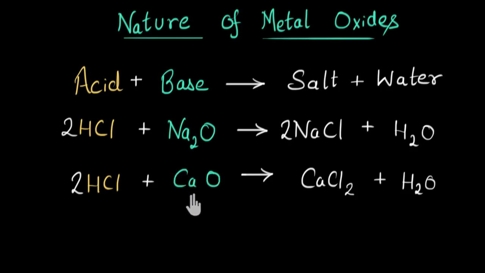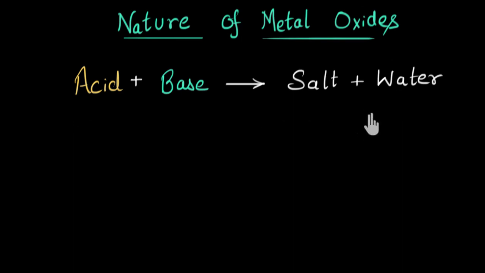So we can say in general, metal oxides are basic in nature. They behave as bases. And this means that they can neutralize acid and form salt and water. So metal oxides are basic in nature. Is that it? Well, not really. There are some exceptions. This is chemistry.